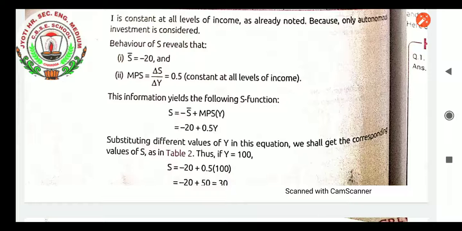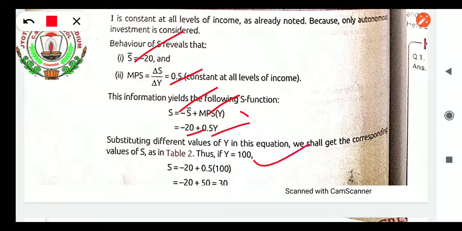The savings function is S equals S bar plus MPS times Y, as we learned the formula of savings from the marginal propensity to save. So here MPS we calculated, with autonomous savings minus 20 plus 0.5Y. Substituting different values of Y in this equation, we shall get the corresponding values of S as in table number 2. Thus, if Y equals 100, savings equals 30, so that S equals I.